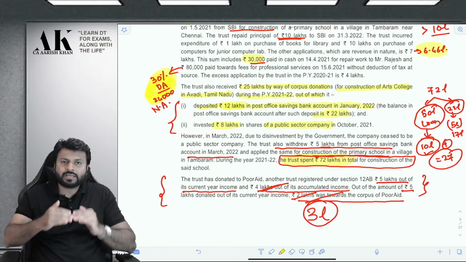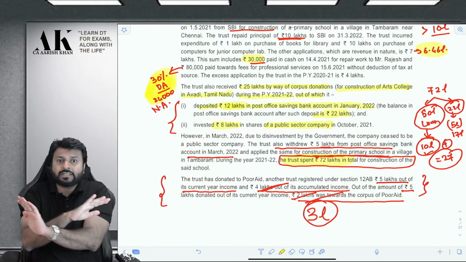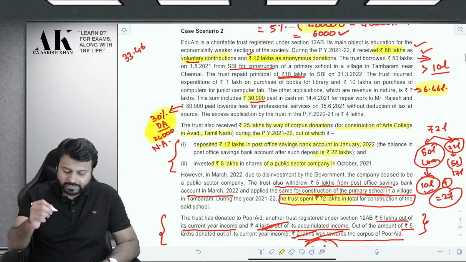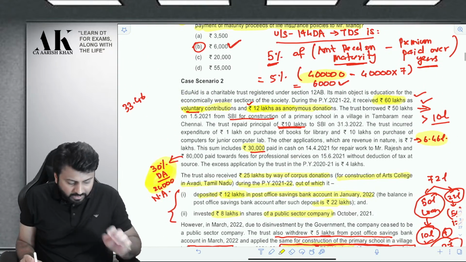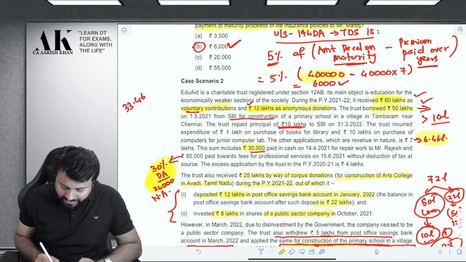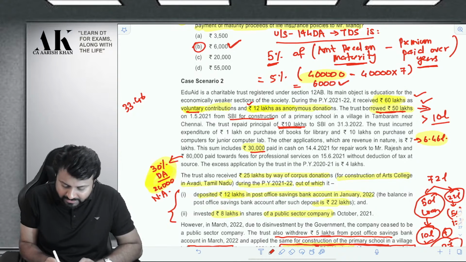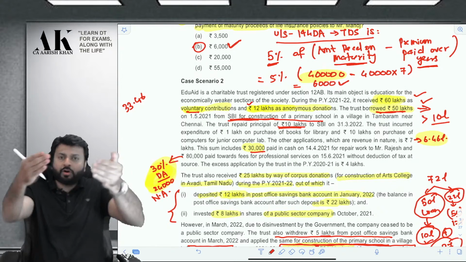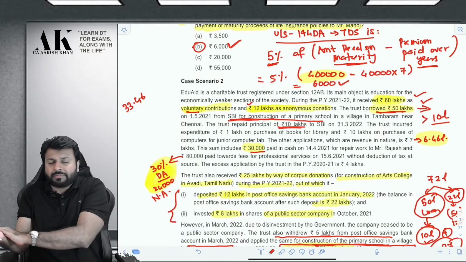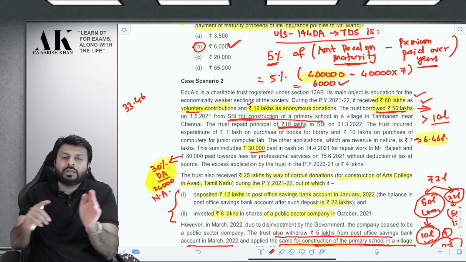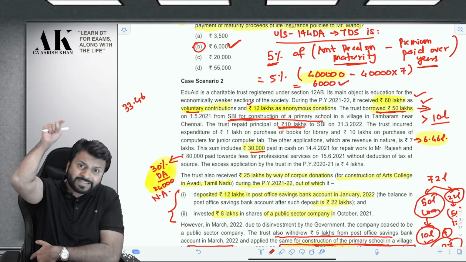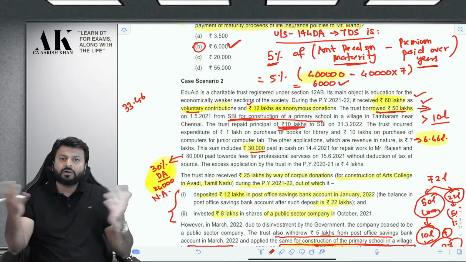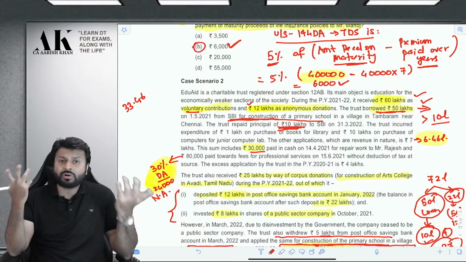So while you take the loan and incur for the purpose of trust, it is not allowed as deduction. But when you repay the loan, then that is allowed. So you can see over here, the trust in the above line has borrowed 50 lakh rupees from SBI for construction of primary school. If you borrow 50 lakhs and use that for construction of primary school, not allowed. What is relevant now is how much is repaid out of it. Only 10 lakh is repaid out of it. It means 40 lakh is not allowed. Only 10 lakh is allowed out of 50 lakhs.